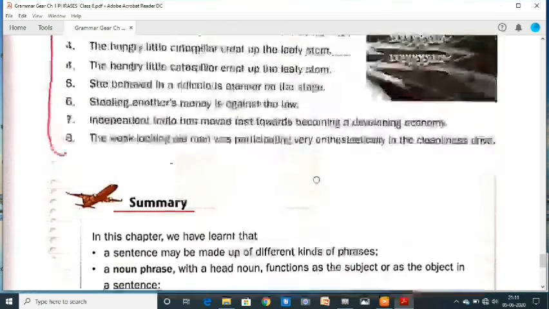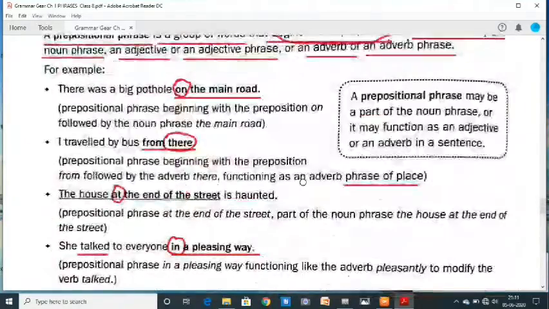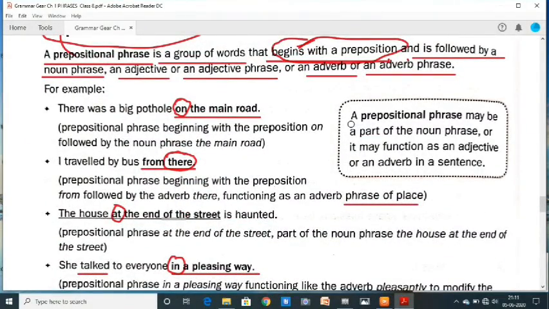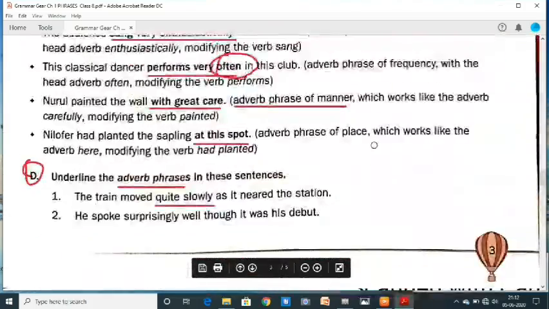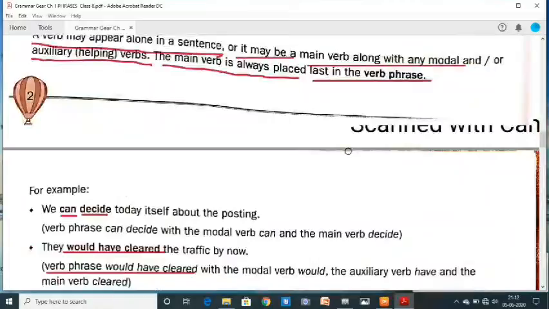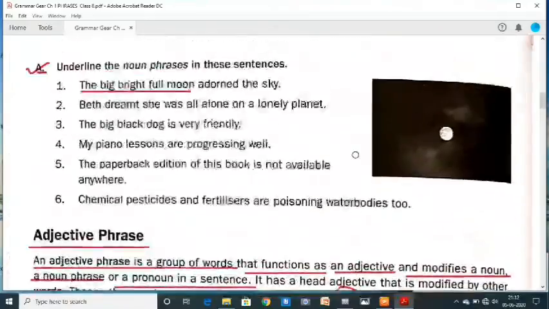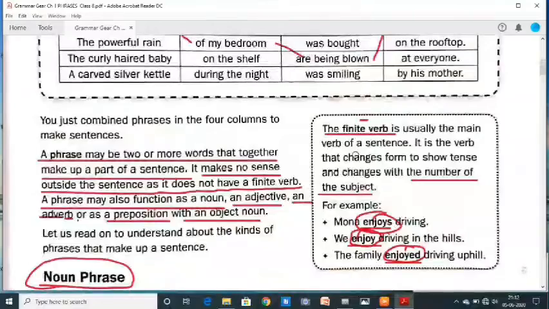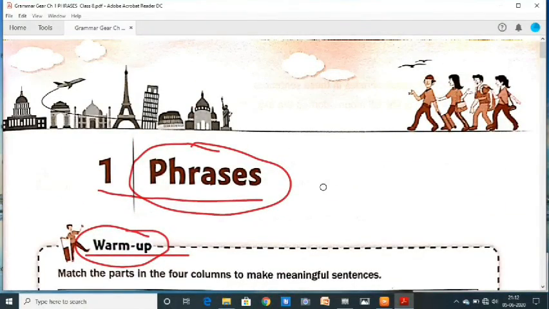Thus, this chapter is completed, and in a box, some important tips are given which I have left. A prepositional phrase may be a part of a noun phrase, or it may function as an adjective or an adverb in a sentence, which is important, and it is also given in the summary. Thus, this chapter is completed, and the rest of the questions which I have not solved are homework for you, and you will have to complete them.